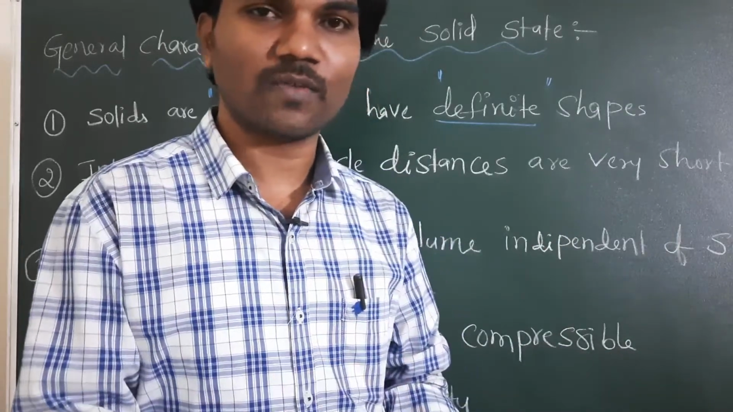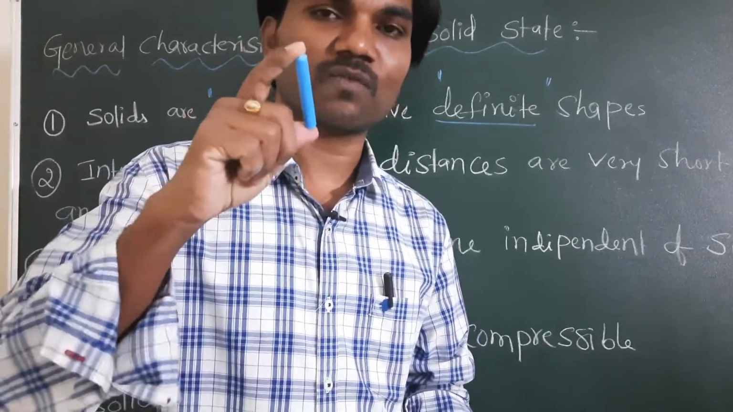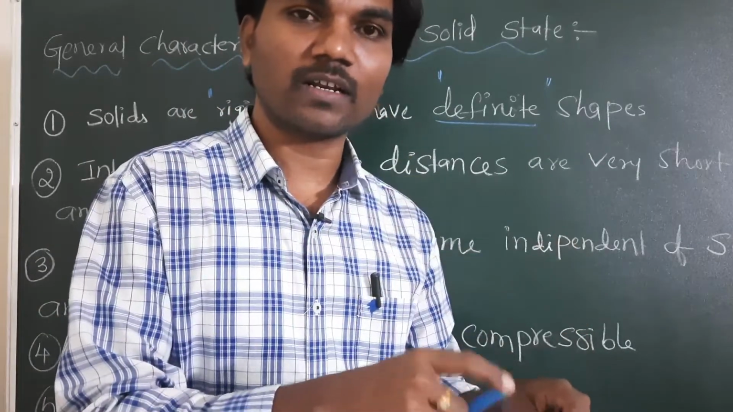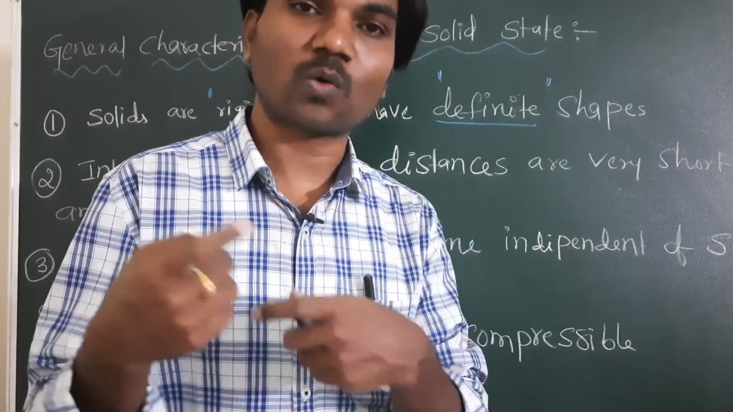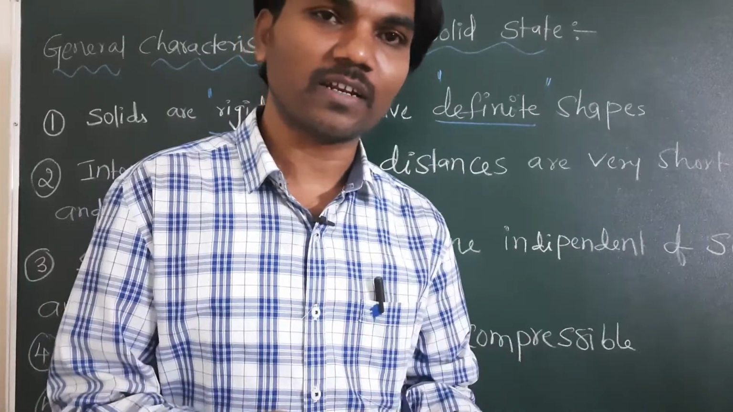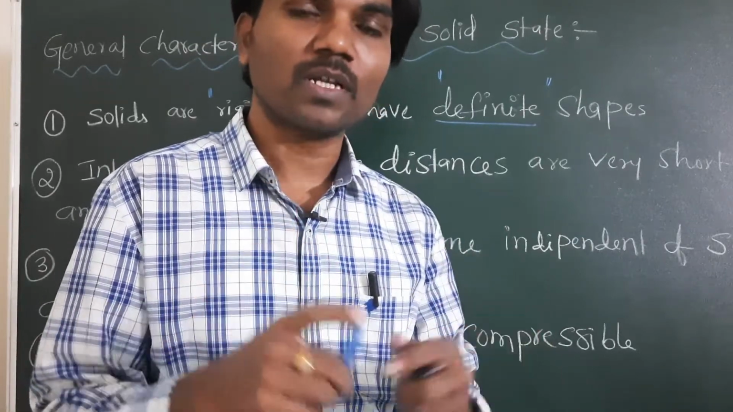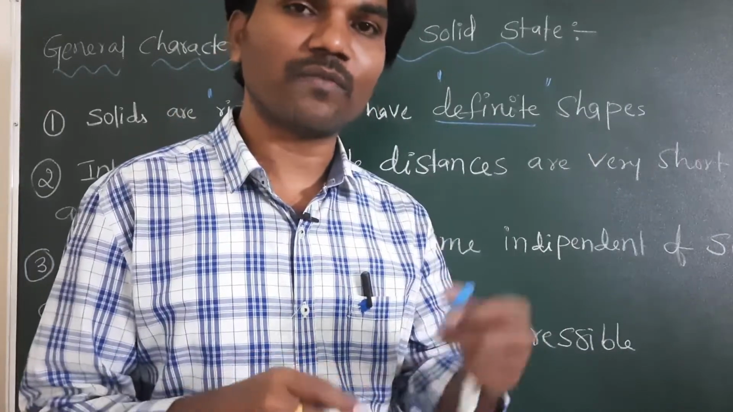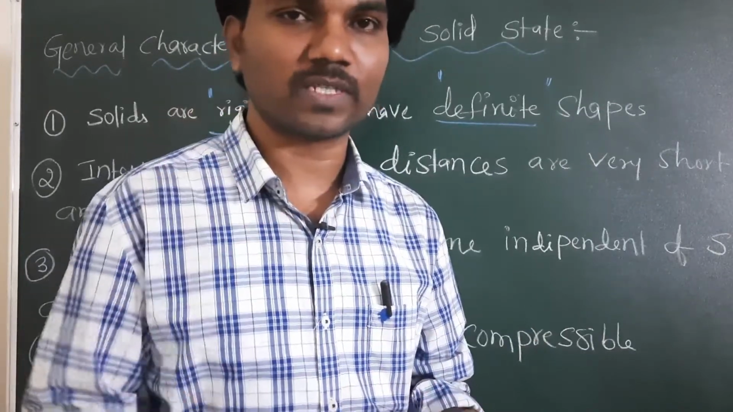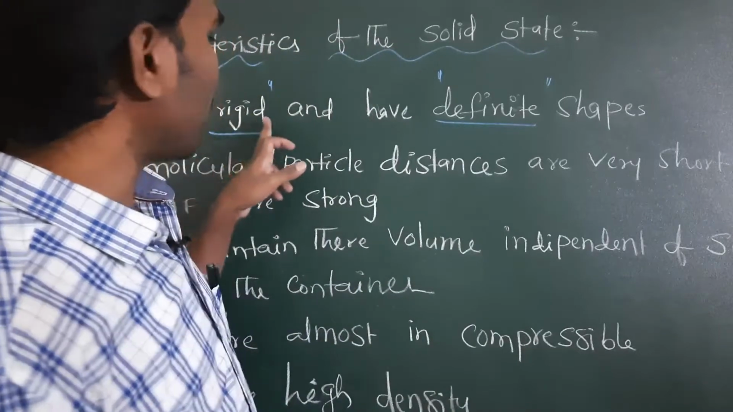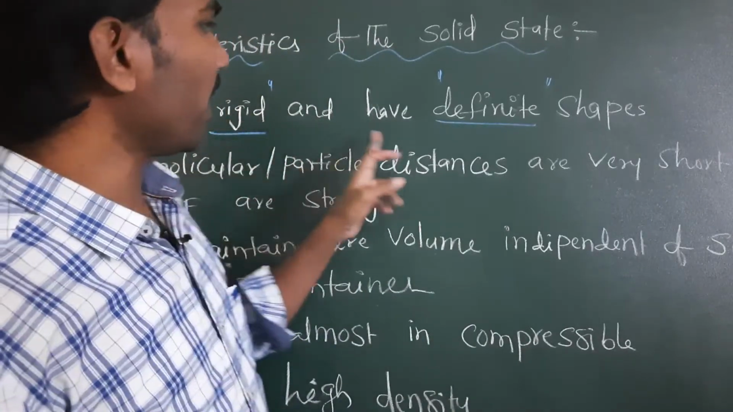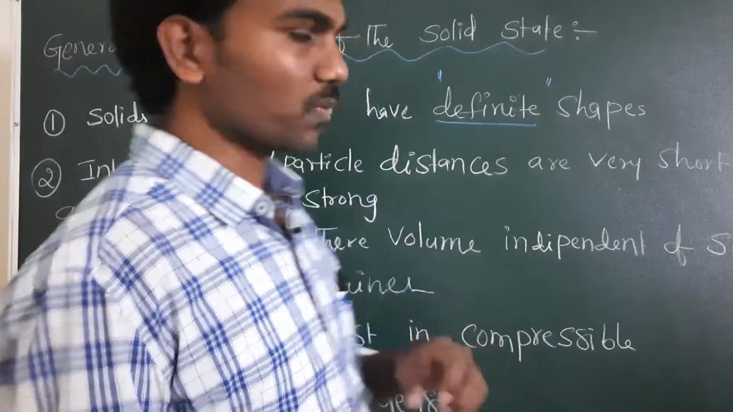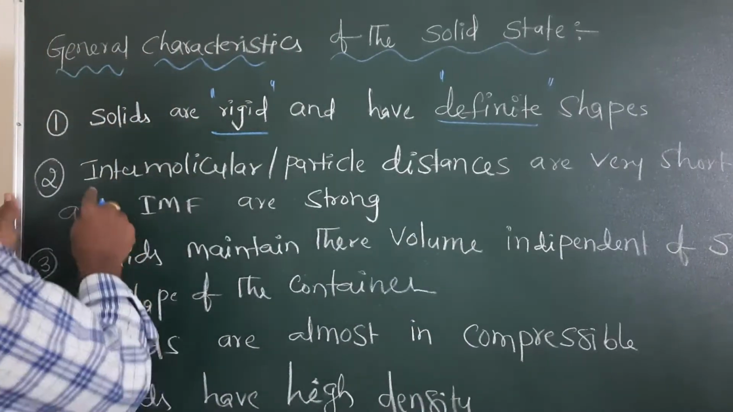But in case of solid, for example if I take this piece of chalk in a cylindrical container, a circular container or a cone-type container, the shape of the vessel will not influence the shape of this chalk. Everywhere the shape of the solid will be fixed. That's why solids are rigid and have definite shapes. This is the first point. Then you go for the second point.